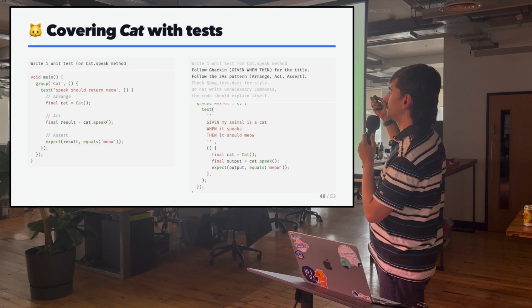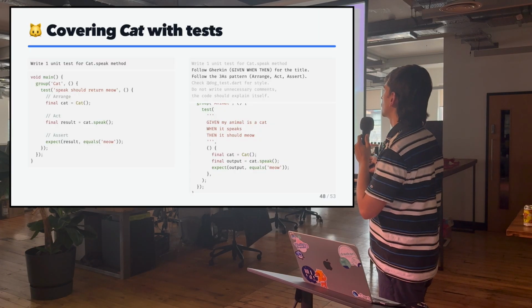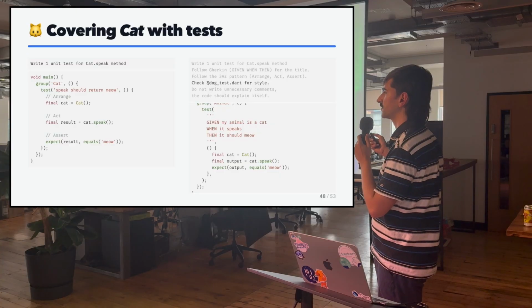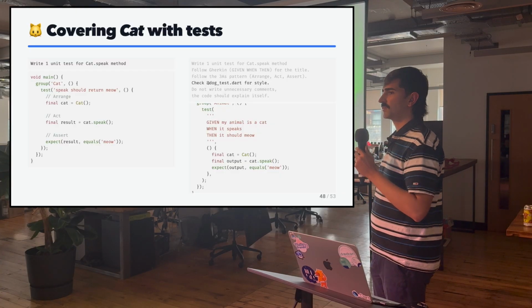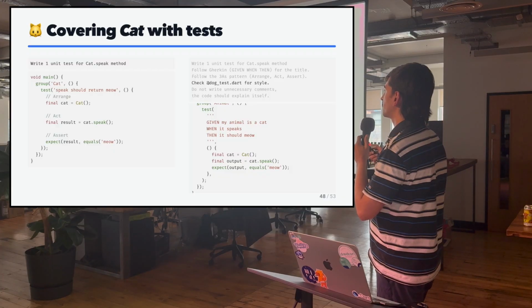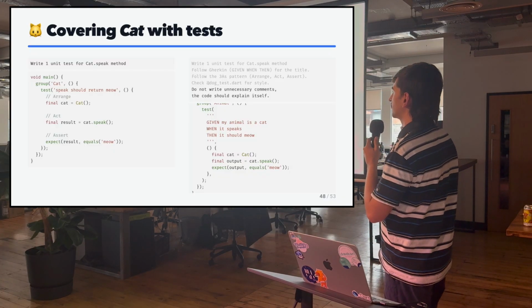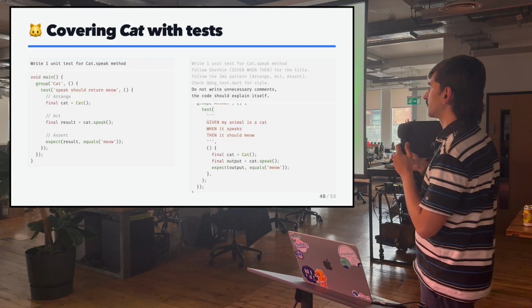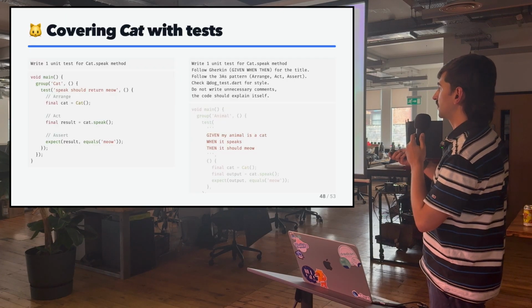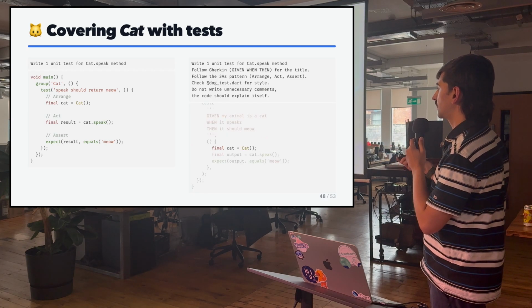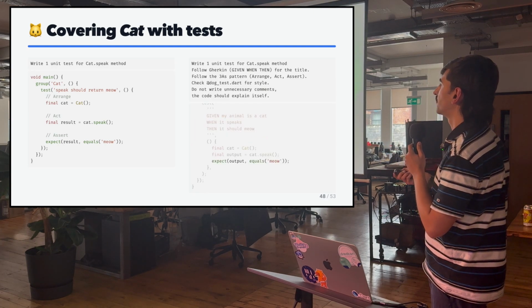So if you are a little bit more specific about this, and if you mention the actual patterns that you use in the rest of the code base, and you use a role model file, which is a file that you think meets all the criteria in terms of the structure of the file, and then you tell it to write clean code that doesn't need comments, it will give you a much better output. So yeah, if you look at this, the title is similar to the rest of the code base, and the tests are organized in the same way.